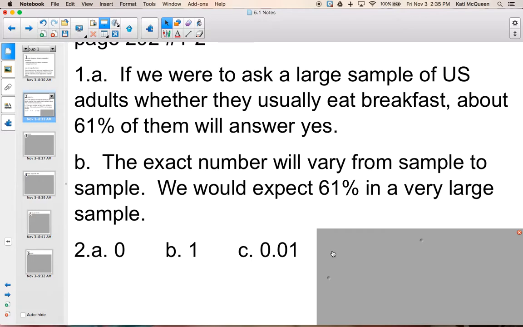Some of you might have selected 0.3 there. Think about 0.3 as a 30% chance. I wouldn't say 30% is very unlikely, so 0.01 is the better answer there. And the last one, it will occur more often than not. That makes me think more often than not would be over half the time, which goes with 0.6, or like a 60% chance.